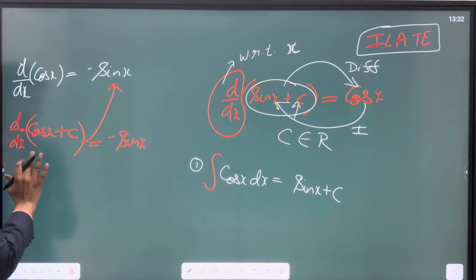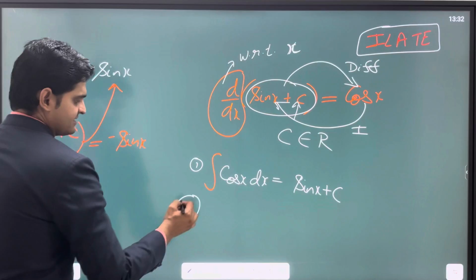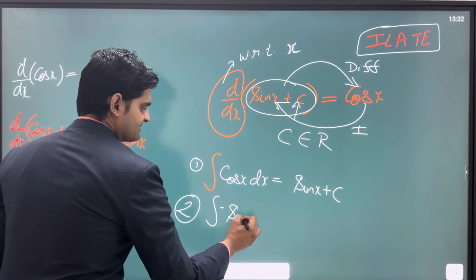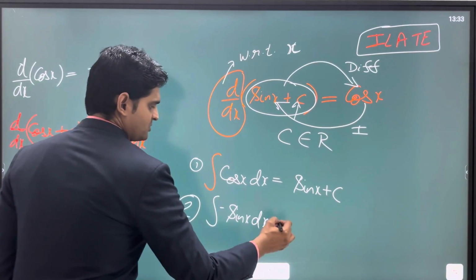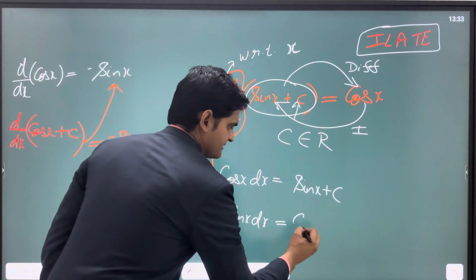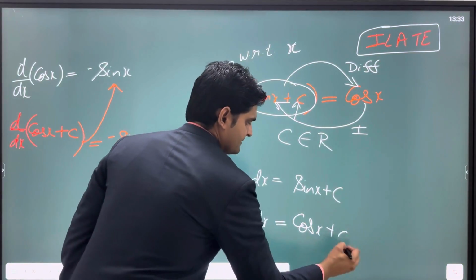So how can we generalize it? We will say that the integration of minus sin x with respect to x is cos x plus c. It is cos x plus c, right?